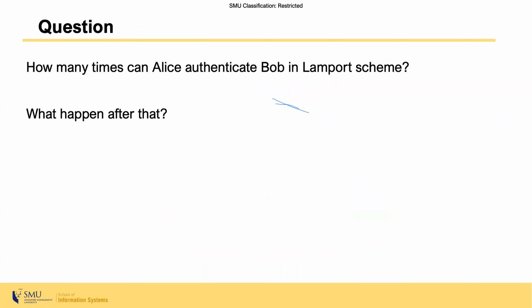The question you might have right now is how many times in this case can Alice, the server, authenticate Bob, the client, using this Lamport scheme? And what will happen after that number of times has been reached? And that is a challenge for you. You need to think about it, and we can discuss this during the lecture.